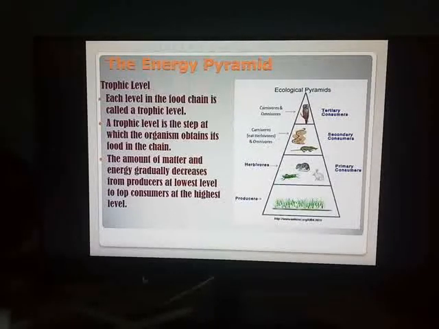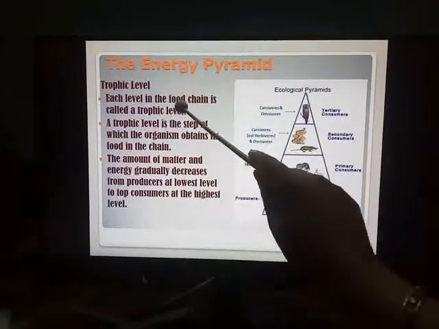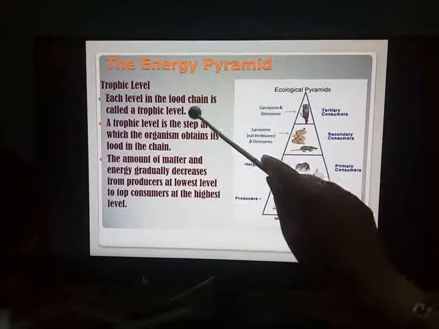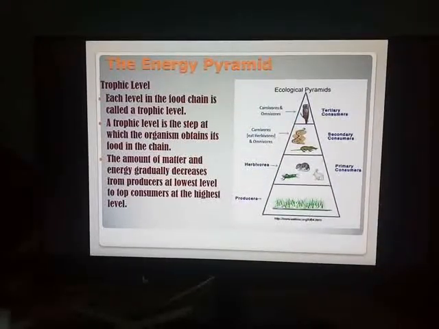Last time we had taken an example of a food chain which begins with producers. We had taken the example of green grass being consumed by a grasshopper. The grasshopper was being eaten by a frog. The frog was being eaten by a snake. So everywhere you can see some link was there. Each level in the food chain is called a trophic level. Suppose we start with the level of green plants, then the grasshopper. So that is a link. Every level in the food chain is called a trophic level.